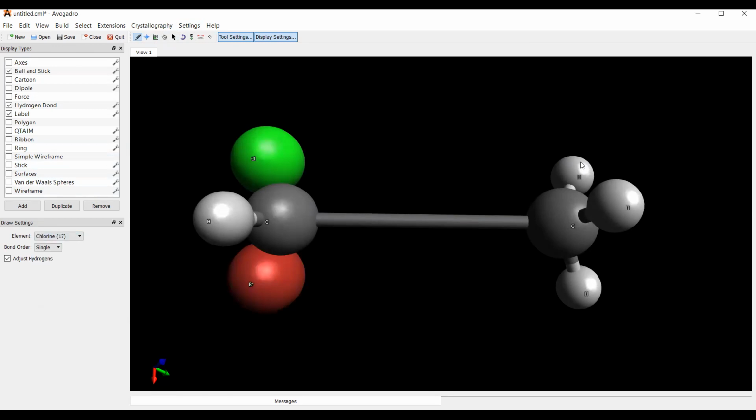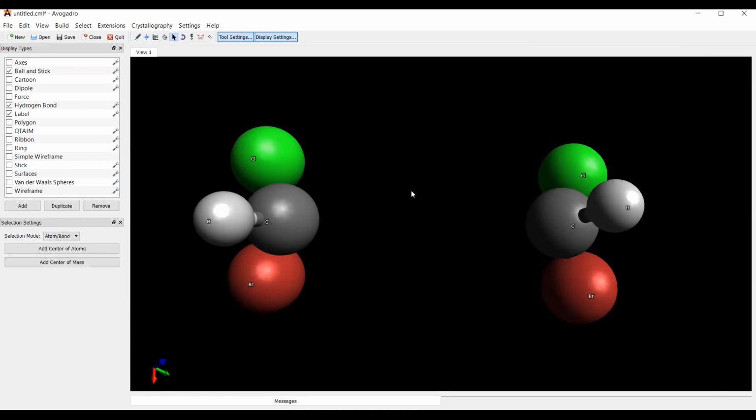Chlorine. Bromine and hydrogen. And there's also one more thing that I need to add. So I need to select this, need to delete this. What else should I add here? Fluorine I had to add. Yeah, you can add fluorine.